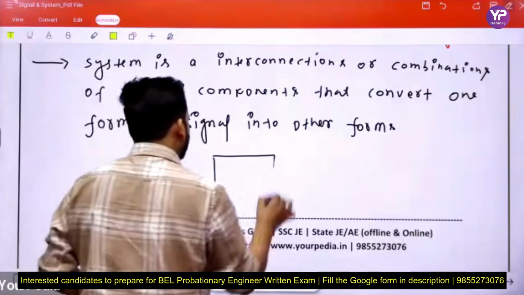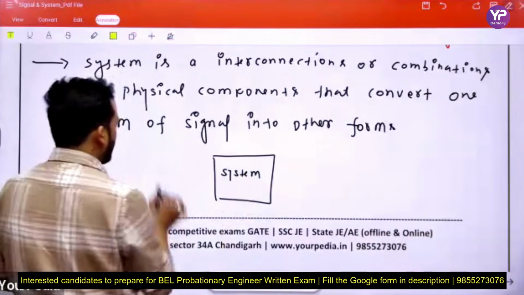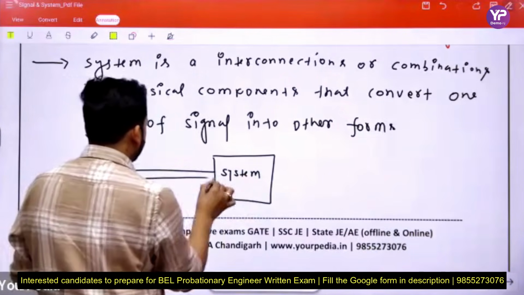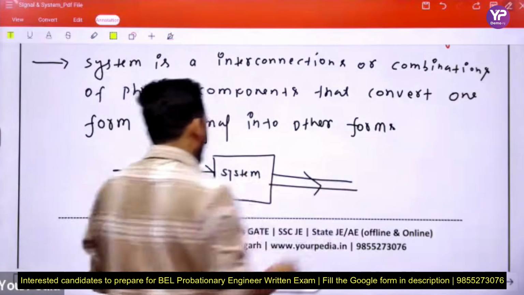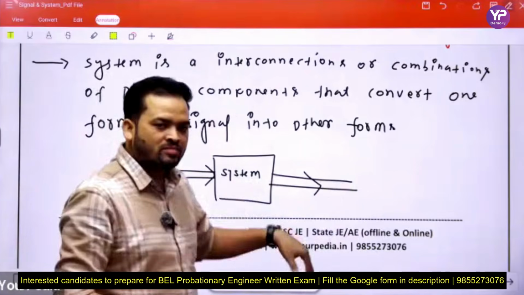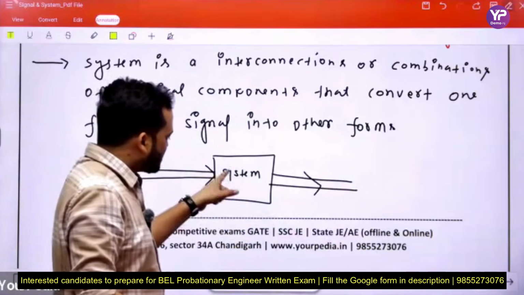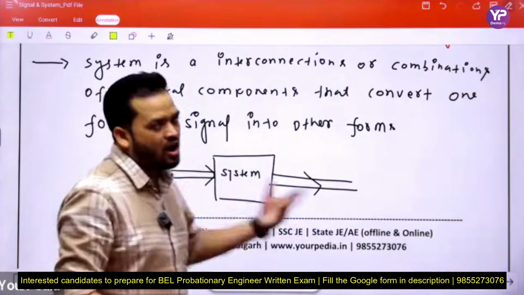And this is the representation, like this is the system, a general block diagram. Here we apply the input and here we get the corresponding output, and depending upon this box, the system, the input is converted into output.